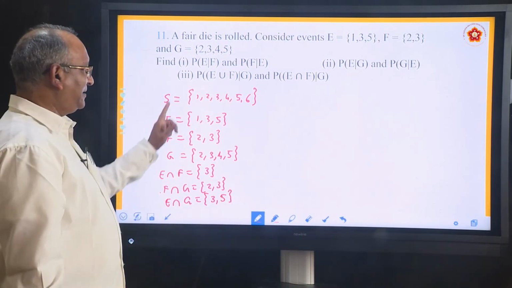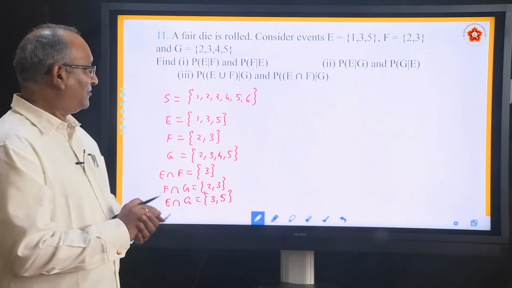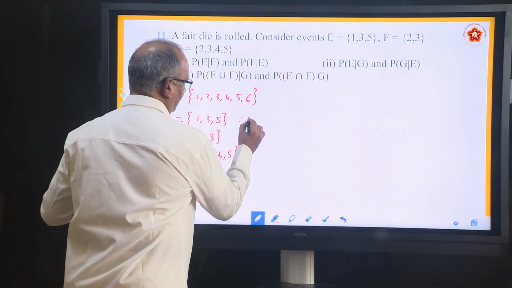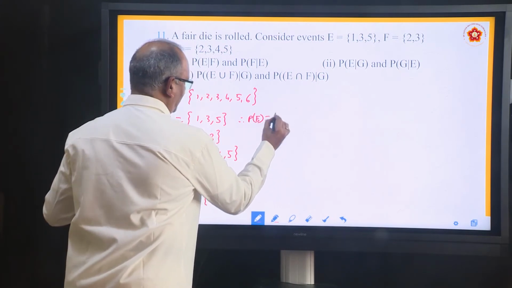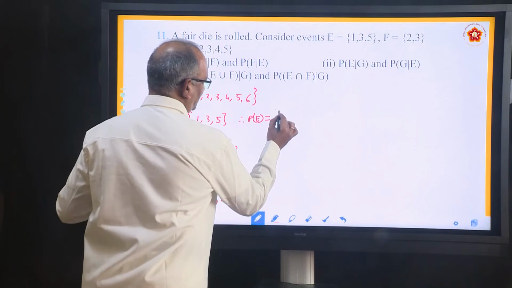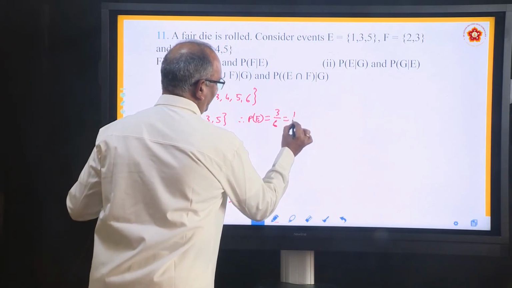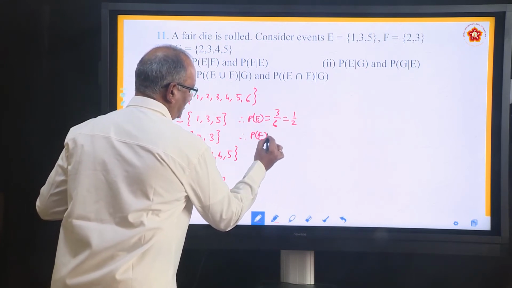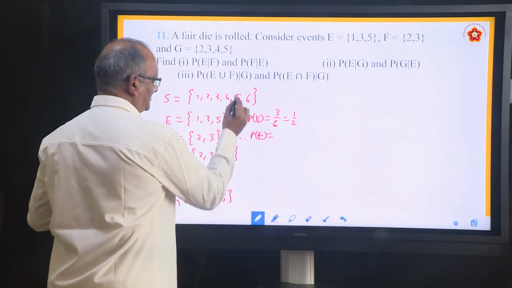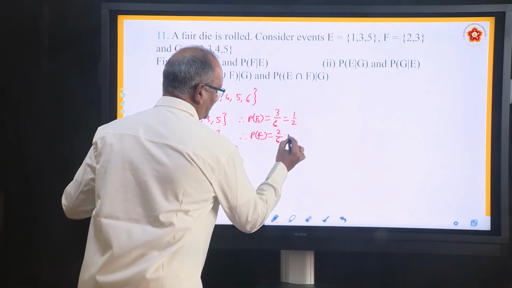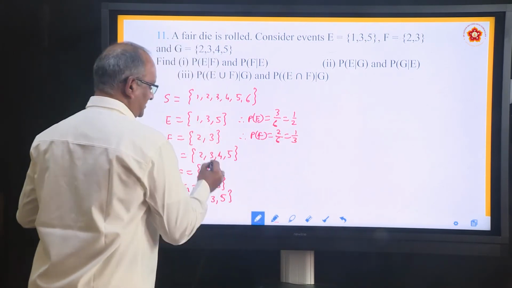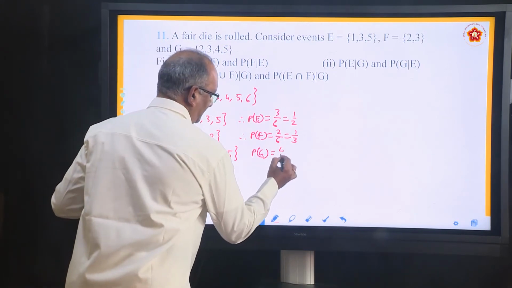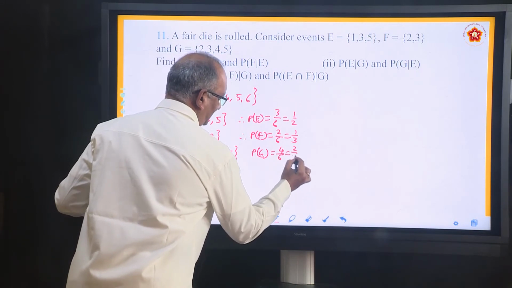Now what you do is immediately write their probabilities. For example, what is the probability of E? What is P of E? It has 3 elements out of 6. So 3 by 6 equal to 1 by 2. Next, P of F. How much is P of F? 2 out of 6. That is 1 by 3. Next, P of G. 4 out of 6 is 2 by 3.